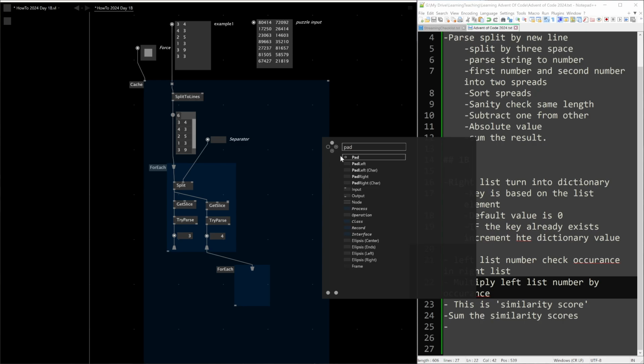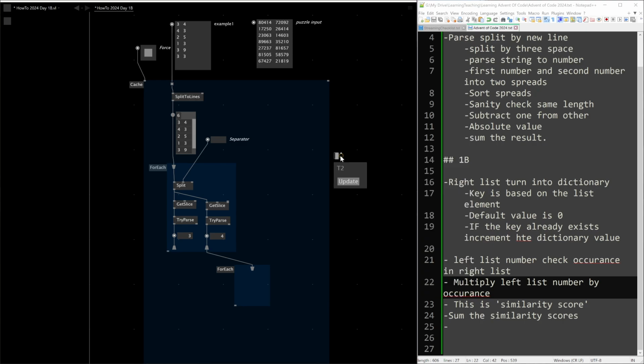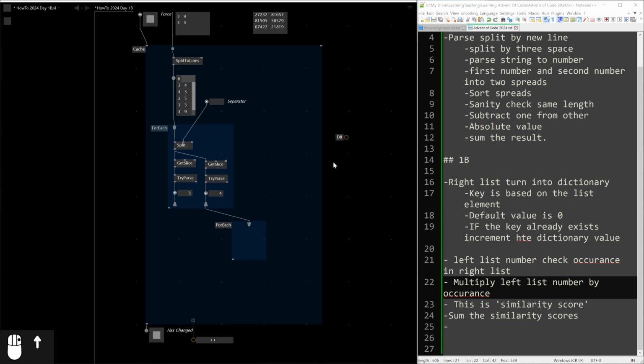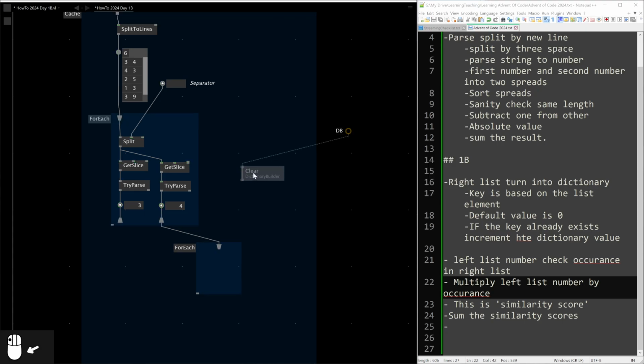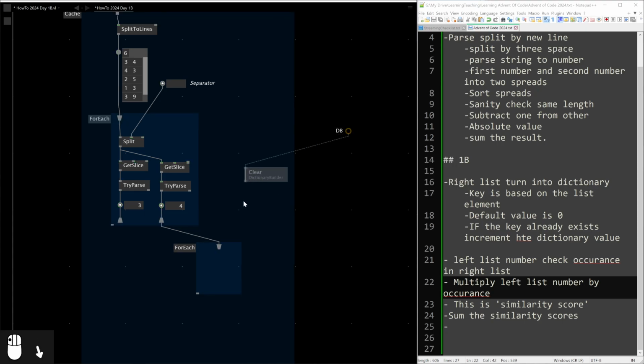When you're processing this much data, you actually want to use a mutable dictionary, at least at the start. This is something called a DictionaryBuilder in V4, the mutable dictionary. I'll have to turn on the advanced part in the node browser to see this. DictionaryBuilder. First thing I want to do is clear the DictionaryBuilder every time this runs.